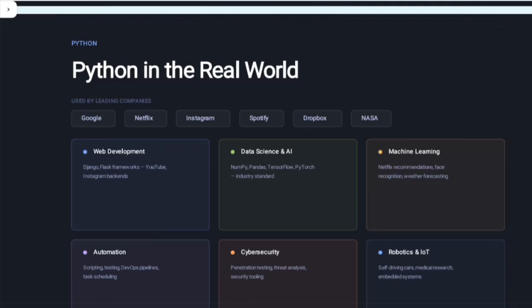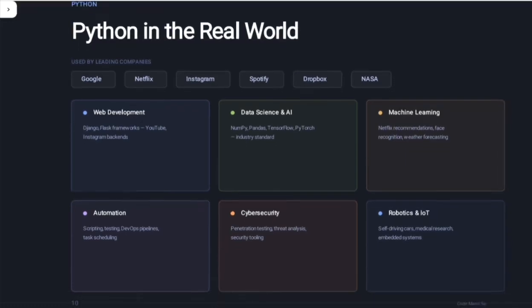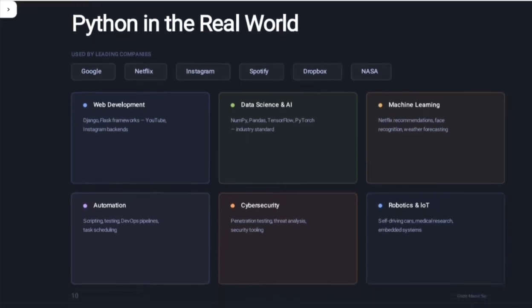So what is Python in the real world? Many companies are using Python, like Google, Netflix, Instagram, Spotify, Dropbox, and NASA. And what can you do when you are learning Python, and why is it the most popular language?